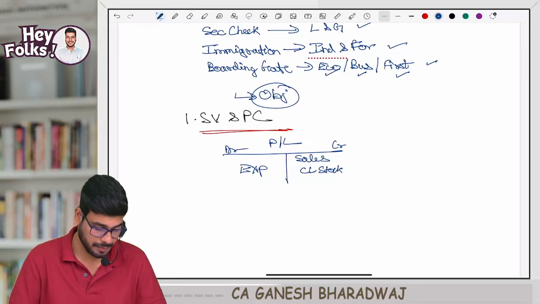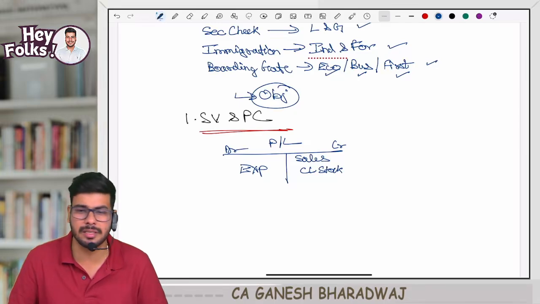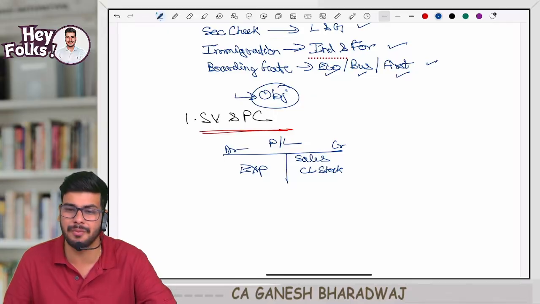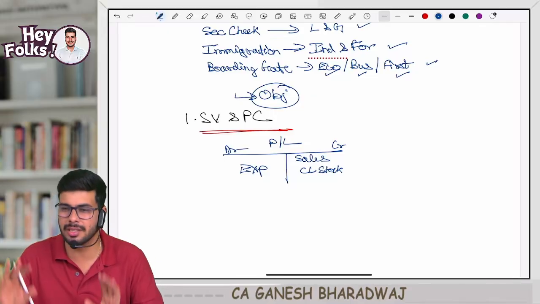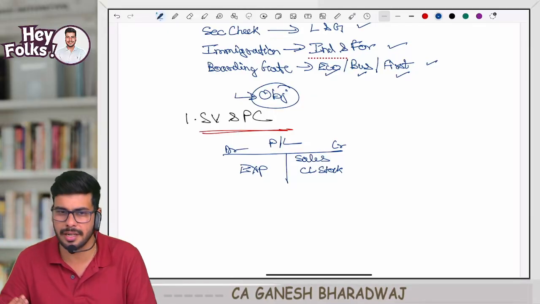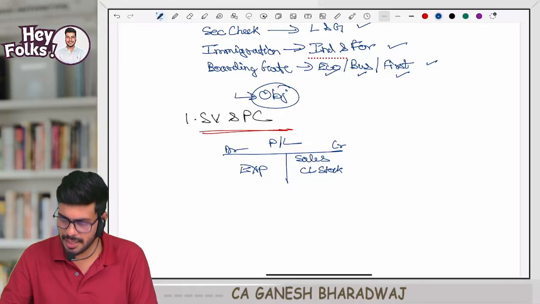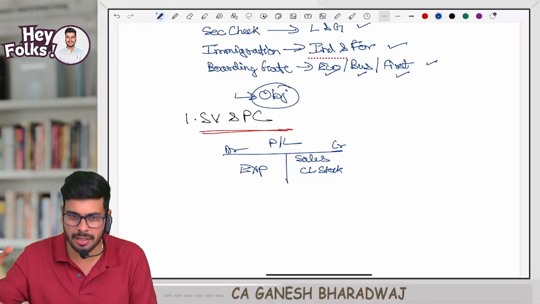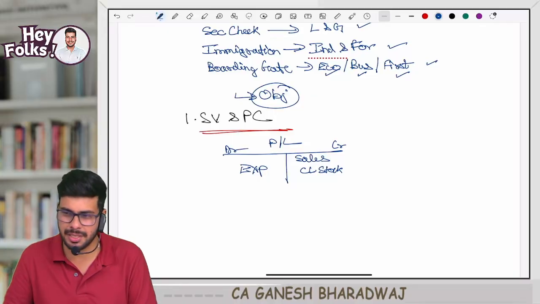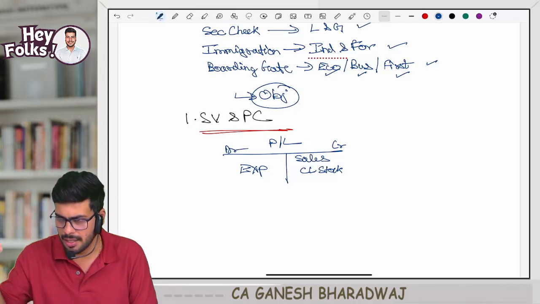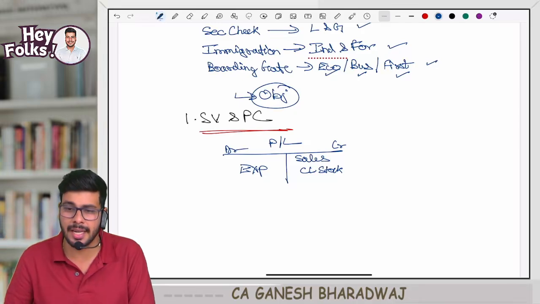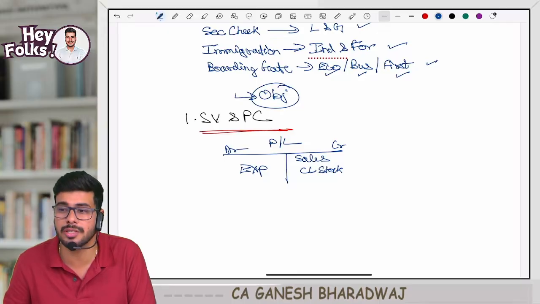Now, when I am making some sales, guys, quickly tell me, what is the journal entry for the sales I am making? Forget all this. Journal entry, sales entry. Cash account debit to sales account. Correct? Yes, you know that. If I'm making some purchases, what is the entry? Purchase account debit to cash or bank, or maybe creditors, whatever it is. Similarly, sales means it will be cash, bank, or debtor debit to your sales. Can anyone tell me what is the journal entry for stock? Closing stock.